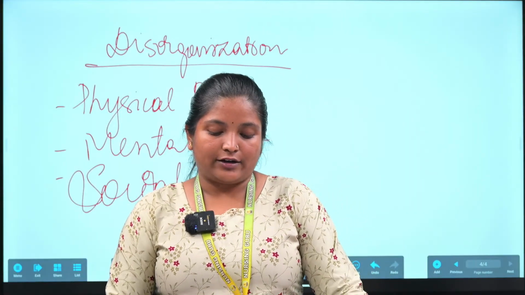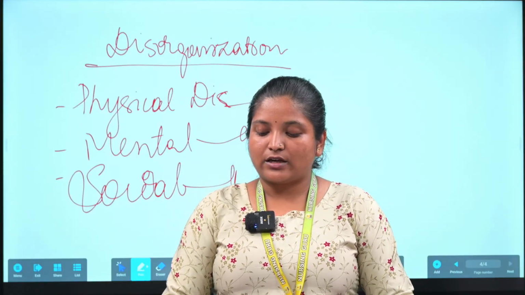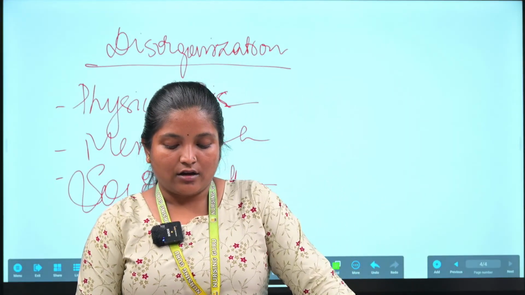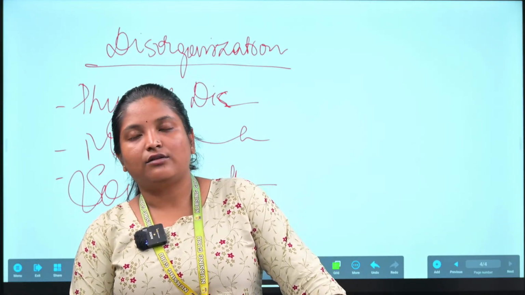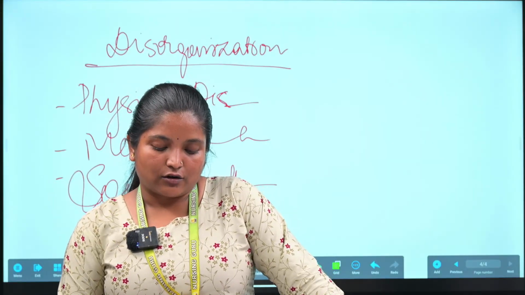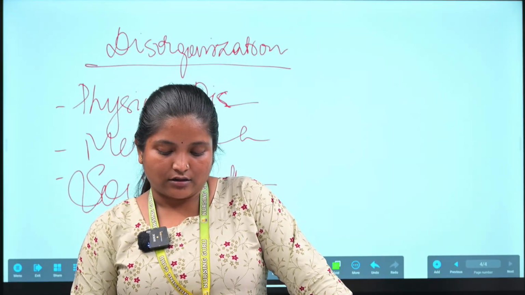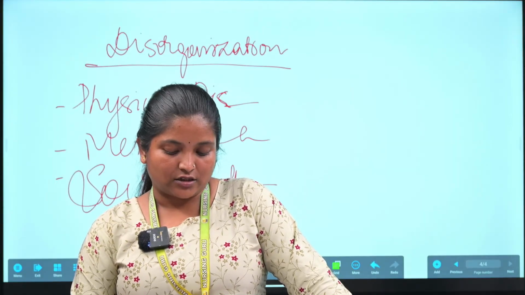Next, the fourth one is conflict group. These groups are always in conflict with each other. For example, political parties and labor unions will always be fighting. Next is classification according to C.H. Cooley: primary group and secondary group, two classifications. Classification according to Sumner: in-group and out-group.